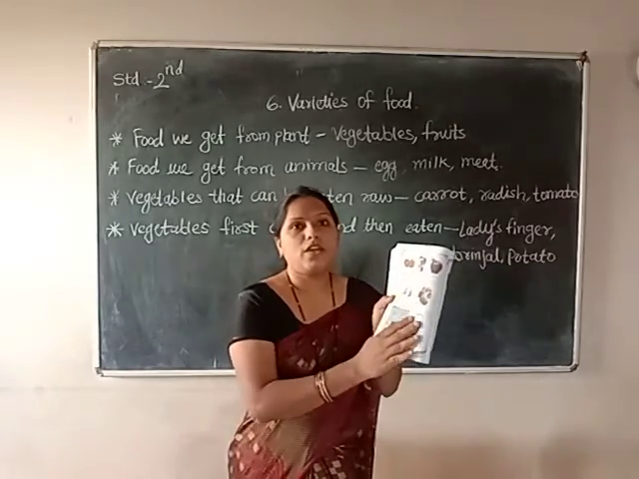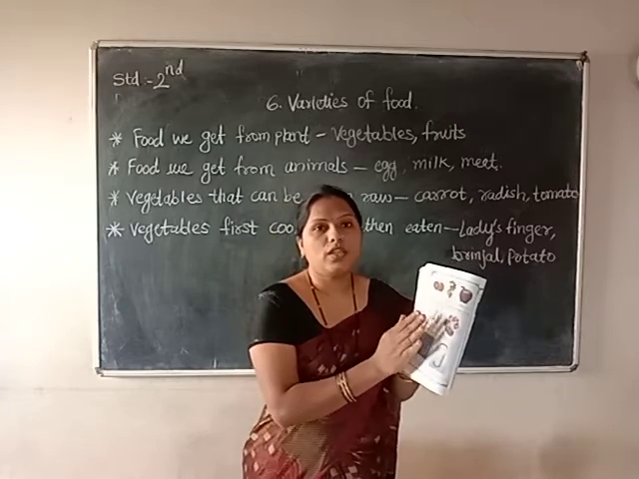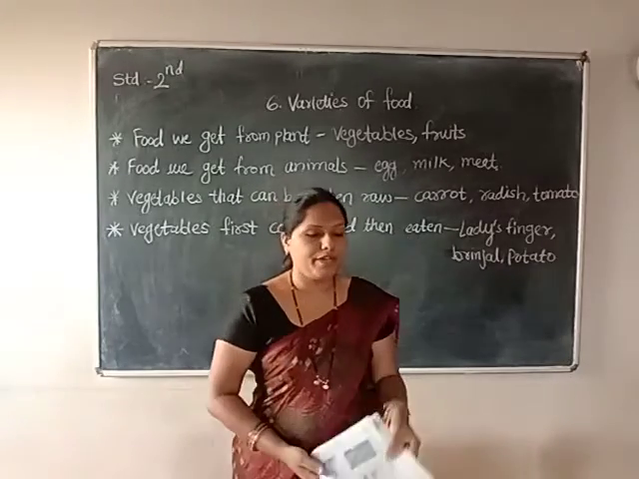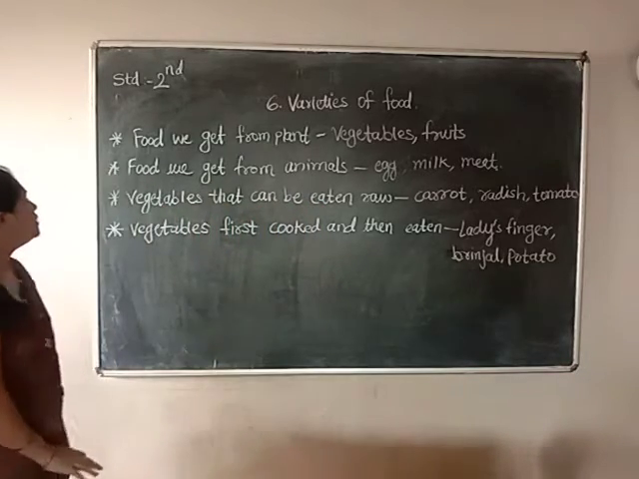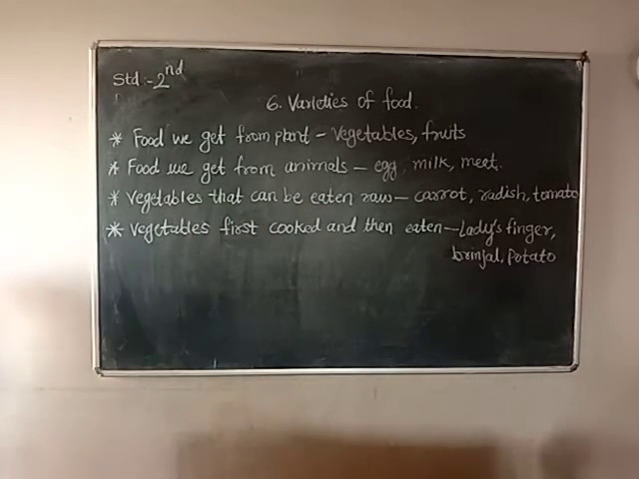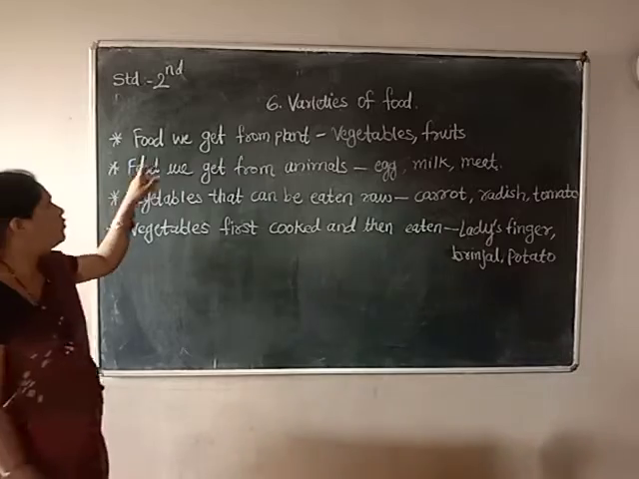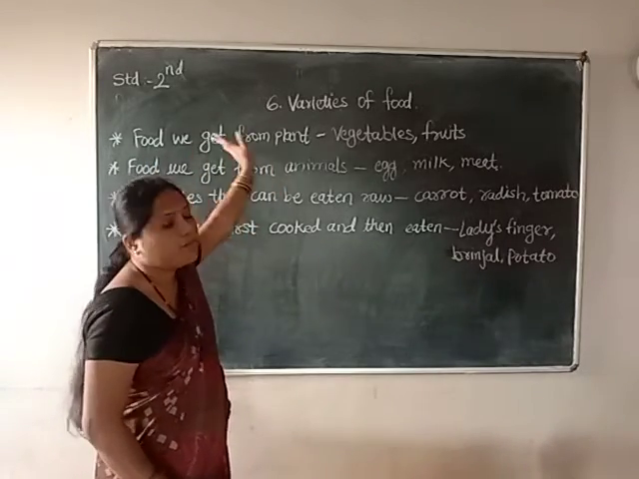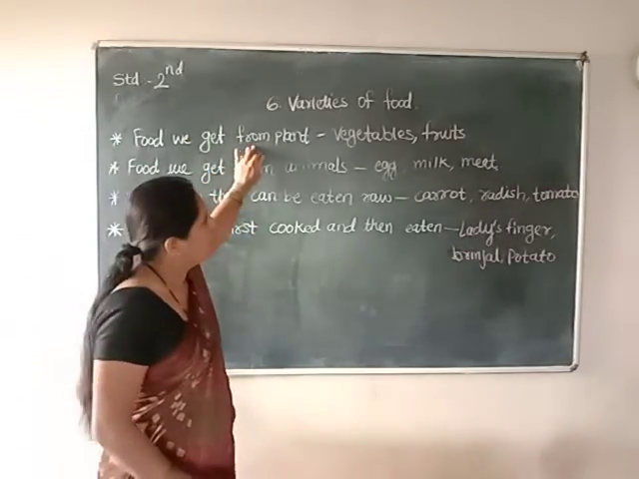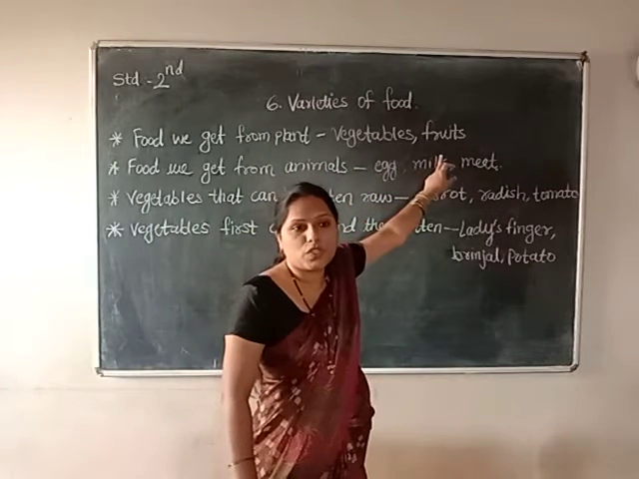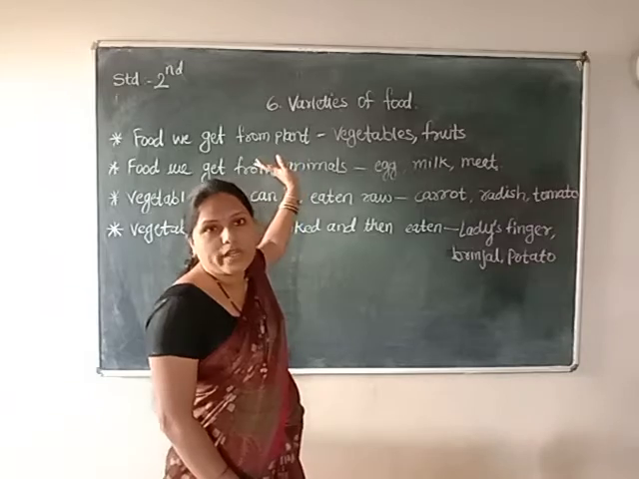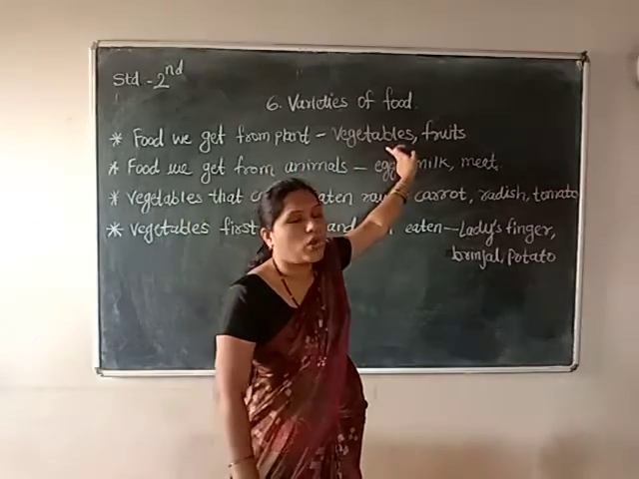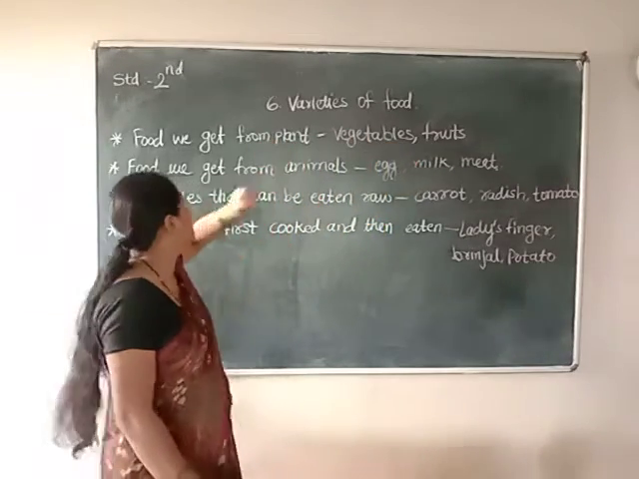So all these are non-vegetarian items. All these we get from animals. I have written some names here on the blackboard. See carefully. Food we get from plants. Which food do we get from plants? Some vegetables and fruits. All these we get from plants only. So these are called vegetarian items. This is called vegetarian food.